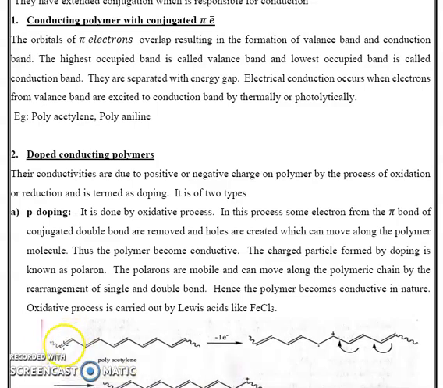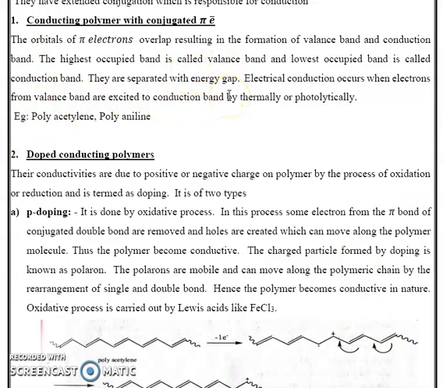This pi bond, generated by overlapping of the pi orbitals, forms the valence band and conduction band. We already know what the valence band and conduction band are. The highest occupied band is called the valence band, and the lowest unoccupied band is called the conduction band. The valence band and conduction band are separated by an energy gap.